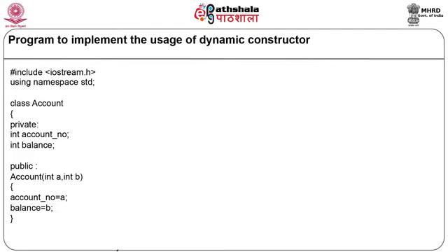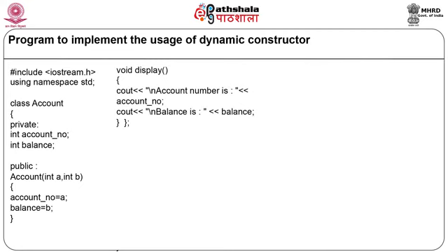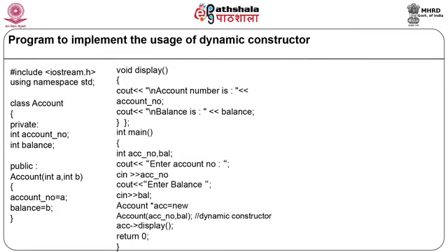Now we are going to have a member function display, void display. Here we are displaying the details as cout account number is account number, cout the balance is balance. Our member function ends and our class ends. Now we will start with the main program, integer main. Here we are going to declare two variables, integer account number and balance. Cout enter the account number. We are going to take an account number from the user.